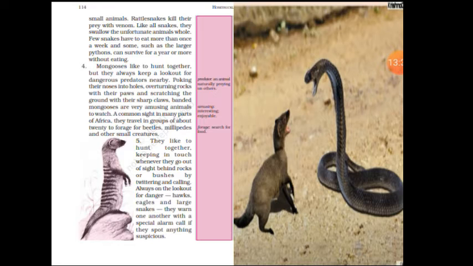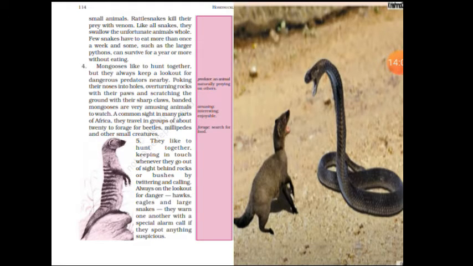They will poke their nose into holes and overturn rocks. They have a quality of moving the rocks also, because their paws are so strong, they can just move the rocks. And scratching the ground with their sharp claws, they will keep on scratching the ground with their claws. Banded mongoose are very amazing animals. It's a very different kind of animal, means it's a very interesting animal.